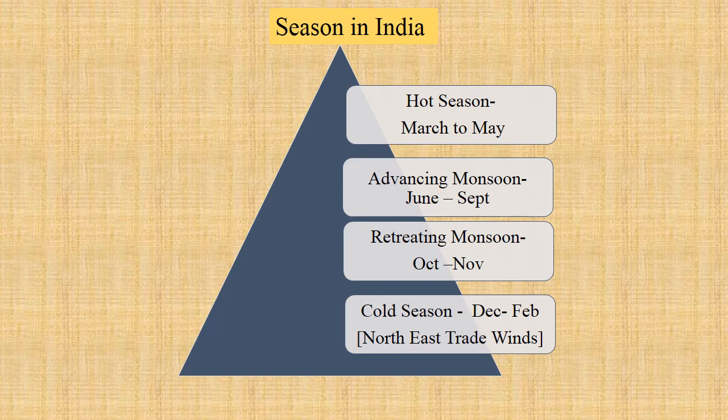And that is followed by cold season, in which we have the northeast trade winds blowing all over the country in December and February. So, in short, we have hot season, rainy season and cold season. Rainy season is divided into two, advancing monsoon and retreating monsoon. Let us go to the next slide.